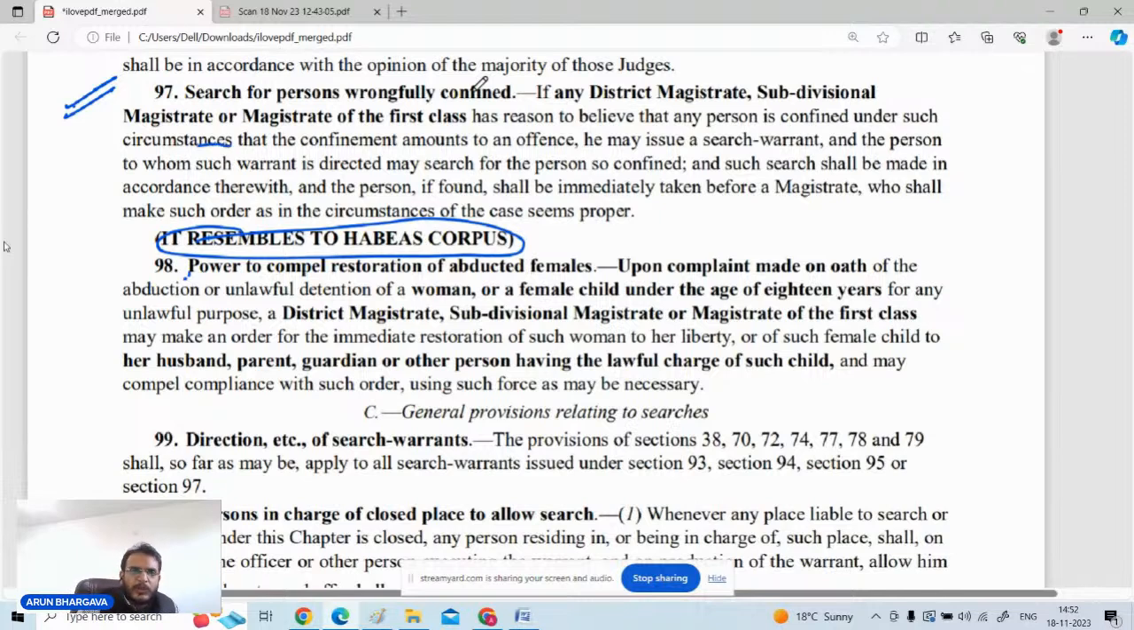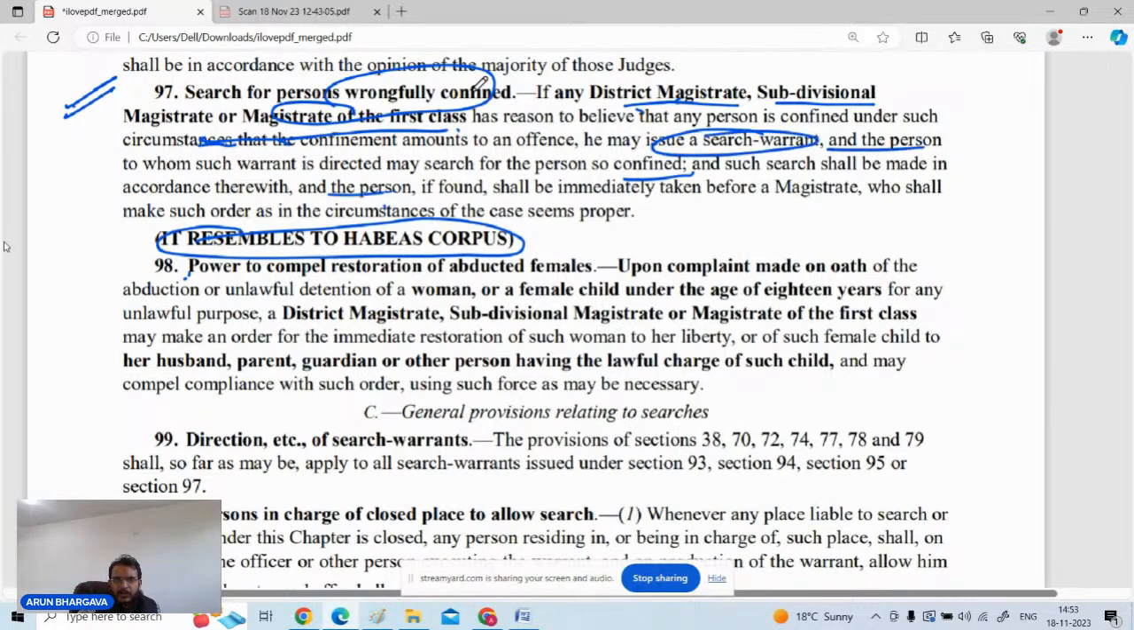Similarly, if any person who is wrongfully confined, and the District Magistrate, Sub Divisional Magistrate and Magistrate of First Class come to know that a person was unlawfully or wrongfully confined, then such magistrates like DM, SDM, ये दोनों आपके एग्जीक्यूटिव मैजिस्ट्रेट्स हैं. जुडिशरी की तरफ से Judicial Magistrate First Class is having the power to issue a search warrant with respect to such person who was detained, and they can also issue the orders for the release of such person with immediate effect. ये लिखा हुआ है that search shall be made in accordance therein and the person if found shall be immediately taken before the magistrate. ठीक है, तो उसको इमीडिएटली आप मजिस्ट्रेट के सामने लेके आएंगे.